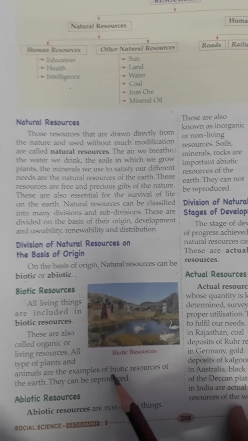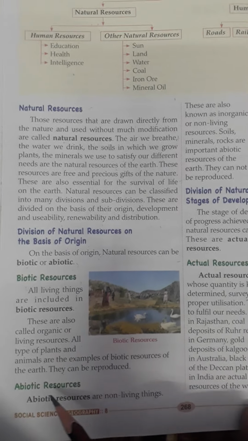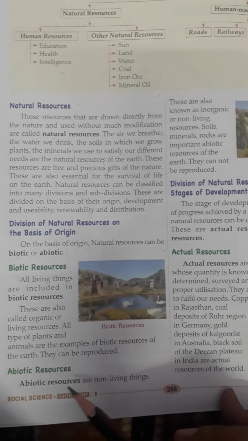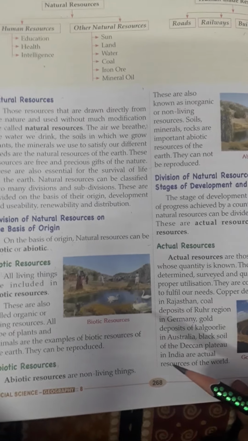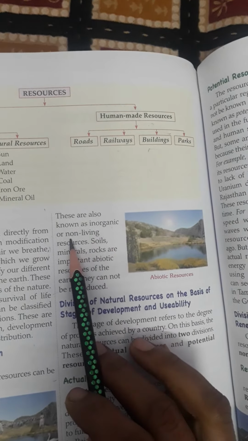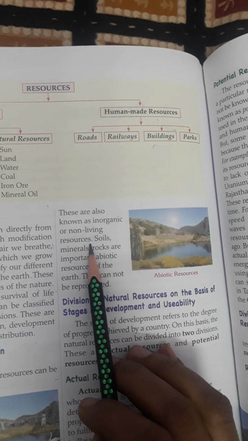And here it is given about the abiotic resources. Abiotic means all the non-living things, and these are also known as inorganic or non-living resources.